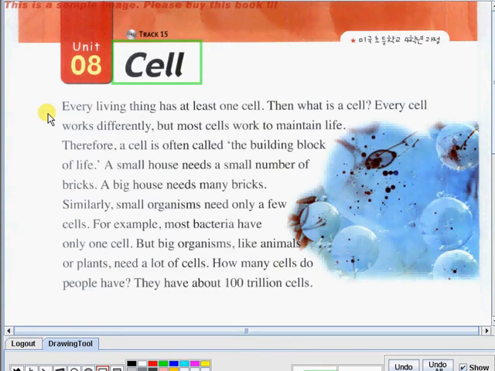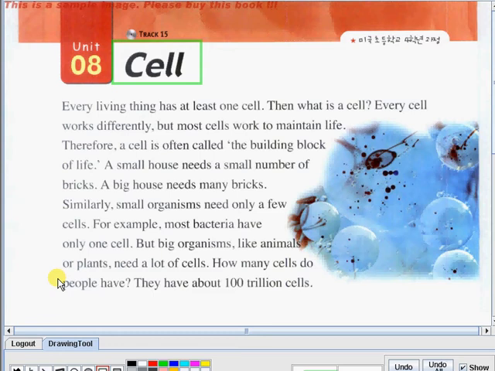Then what is a cell? Every cell works differently, but most cells work to maintain life. Therefore, a cell is often called the building block of life. A small house needs a small number of bricks. A big house needs many bricks. Similarly, small organisms need only a few cells. For example, most bacteria have only one cell. But big organisms like animals or plants need a lot of cells. How many cells do people have? They have about 100 trillion cells.